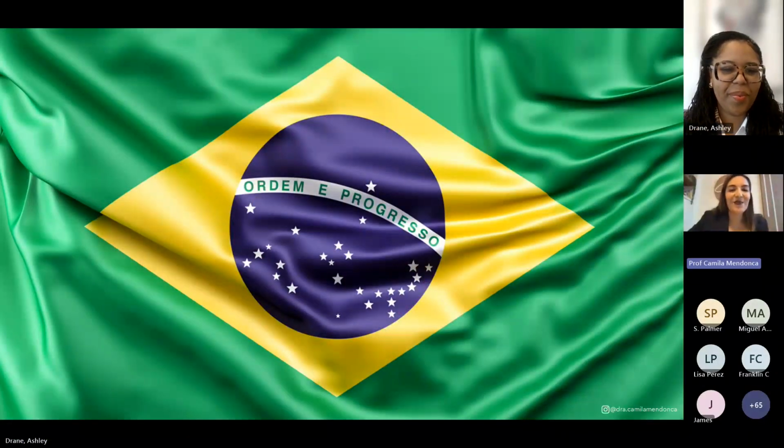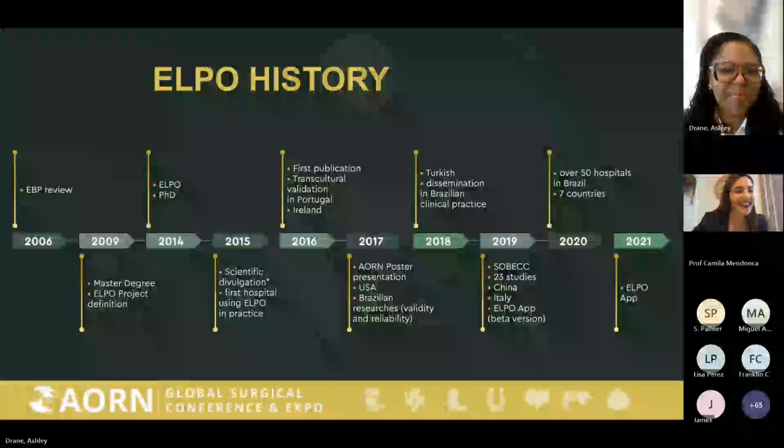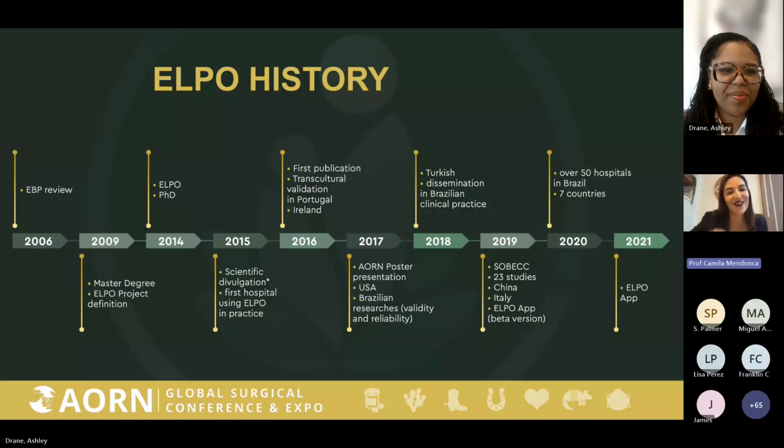So just to say that here in Brazil, it's very difficult to develop some research. We need to go forward with our own power. But it's a great pleasure for me to be here to present this for you. And it was a long journey to arrive here, and I hope this event, that is very important to me, helps me to disseminate this tool in USA. Here, just to show our history.